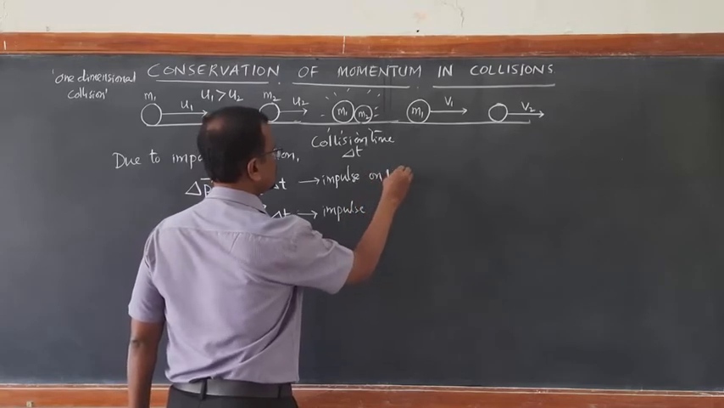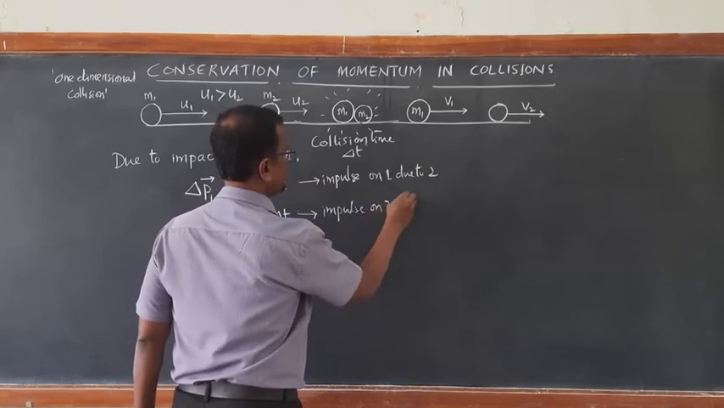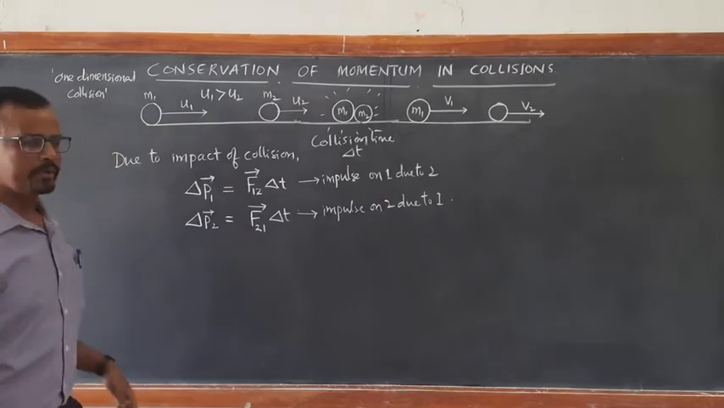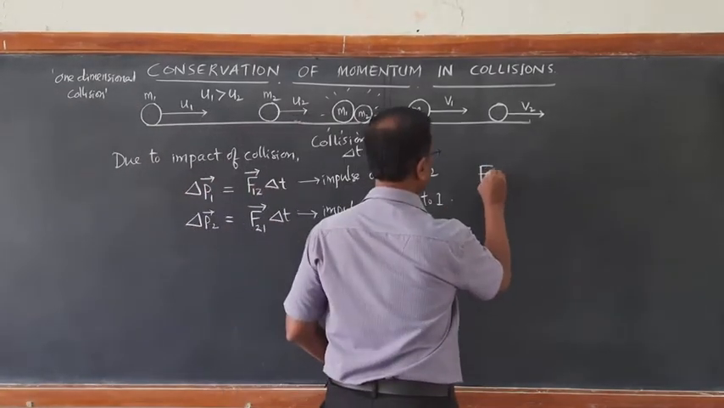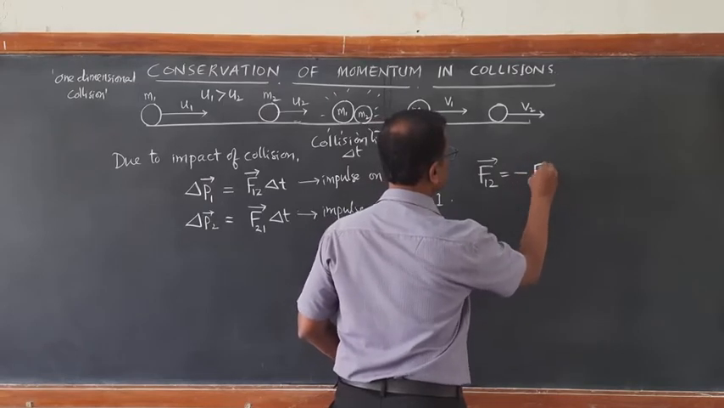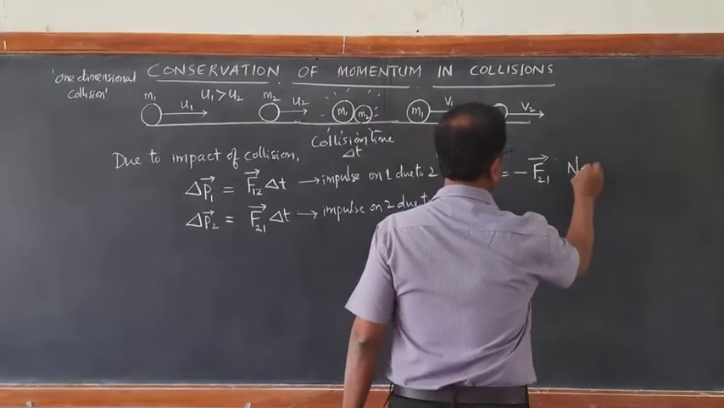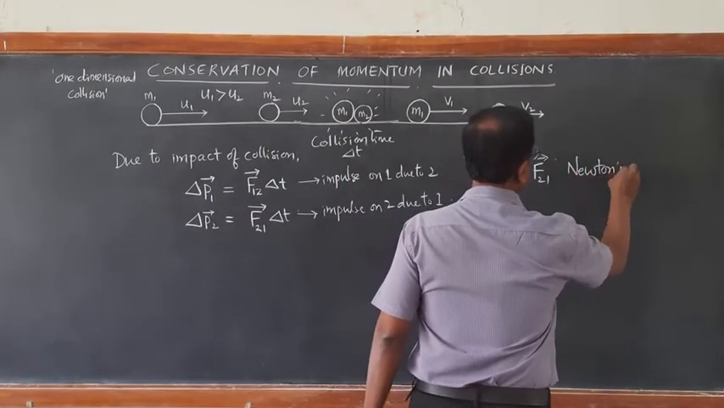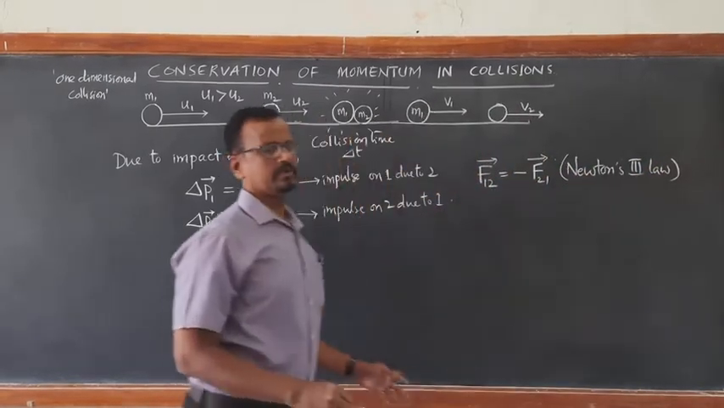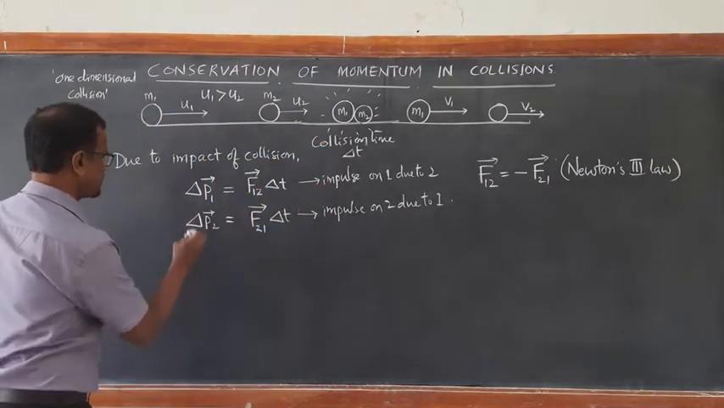Impulse on 1 due to 2, impulse on 2 due to 1. Now using Newton's third law, we know that F12, force on 1 due to 2, is equal and opposite to force on 2 due to 1. This is Newton's third law. So using this, we now prove thus.